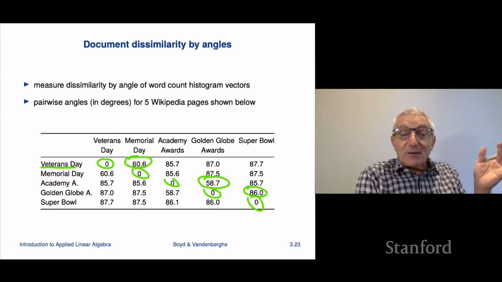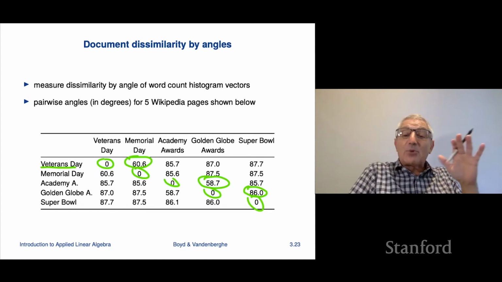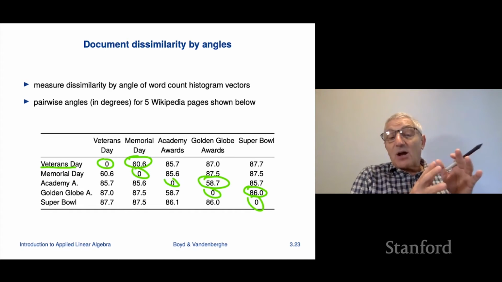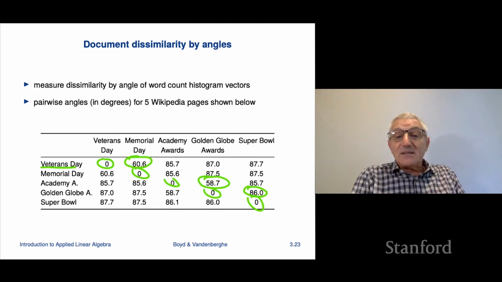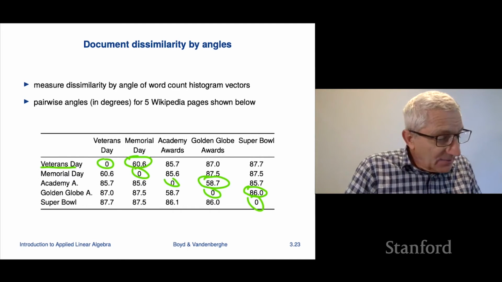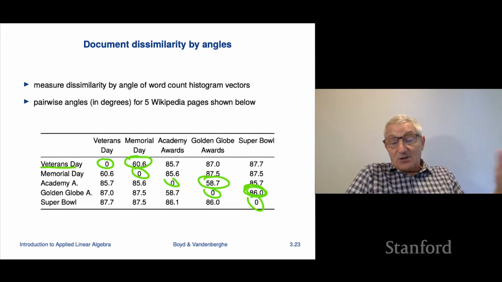Now, the inner product of two word count vectors is non-negative, and a non-negative vector means a vector all of whose entries are non-negative. The inner product of two such vectors is, of course, non-negative, and that means that all of these angles had to be acute. They have to be between 0 and 90 degrees. So what's interesting about this 86 degrees is that it's saying they're pretty far apart. They're about as far apart as they could possibly be.